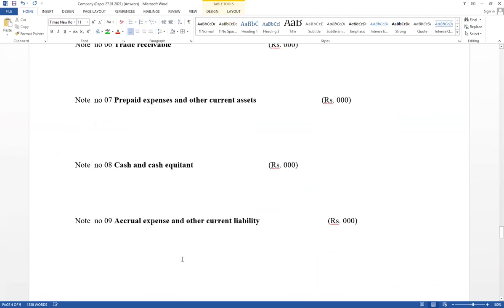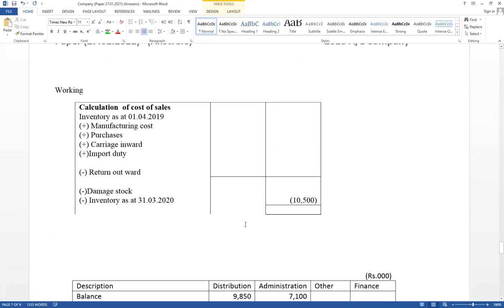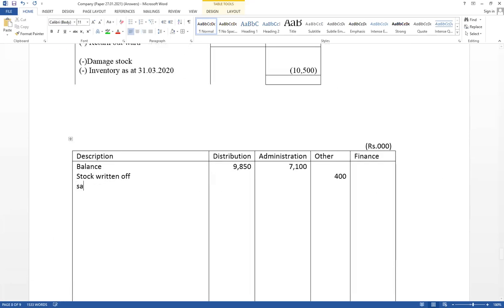Note number 9, actual expense and other current liability: as a EPF payable, EPF payable current liability 750. But under expense as a salary, already paid amount included under administration, therefore only 300.